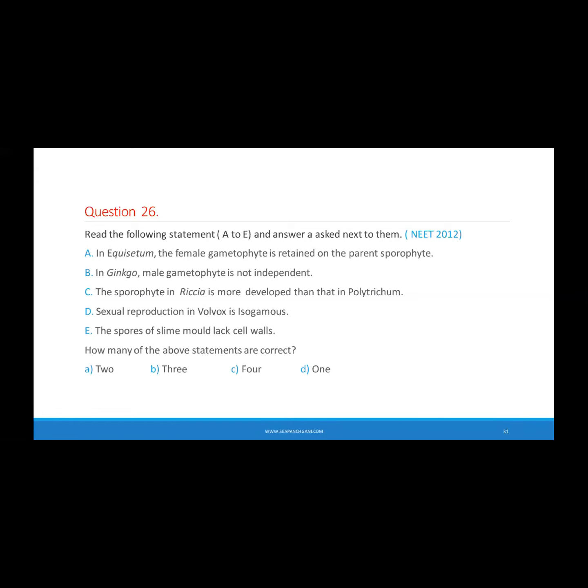What will be your answer? Correct answer? Right, it is option D. Only one statement is correct from D. Okay, so all of you got the answer of this.